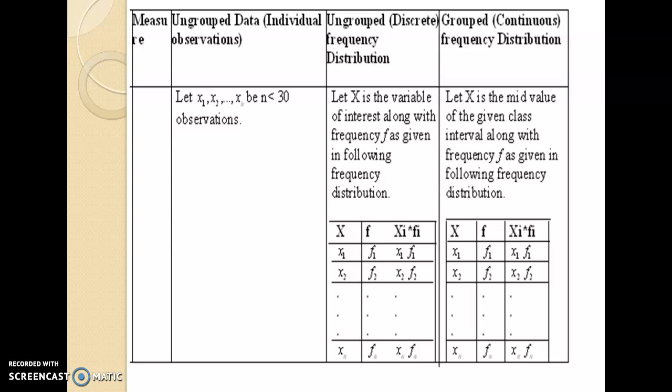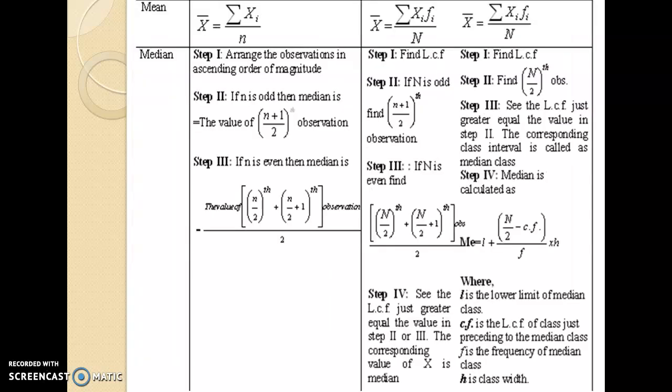While calculating the mean, you calculate xi into fi in both cases, meaning in case of a discrete frequency distribution and a continuous frequency distribution, for each given xi, and find the total of such a column. Let us see how to use it to find the mean. Mean, which is denoted by x bar, in case of individual observations, we just take the sum of all the given observations and divide it by n.